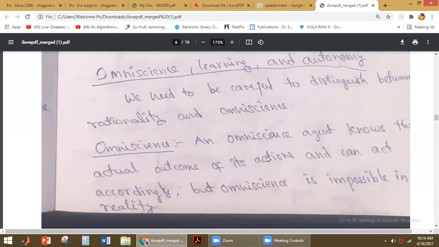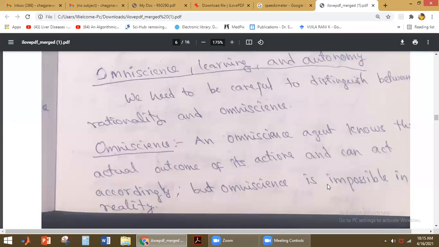And in the last class, we also discussed what is omniscience, learning, and autonomy. So omniscience is nothing but the omniscient agent already knows the actual outcome of its action and can act accordingly. For example, if you are going onto the road, and a vehicle is coming, if you just cross the road, neglecting the vehicle, what happens? The accident will happen, yes or no? So we know what is the actual outcome of its action. So omniscience will have the actual outcome of its action, and based on that only it will act accordingly. Okay, that is called omniscience.